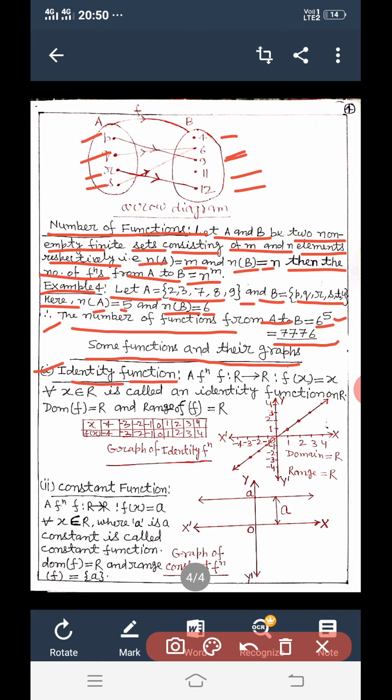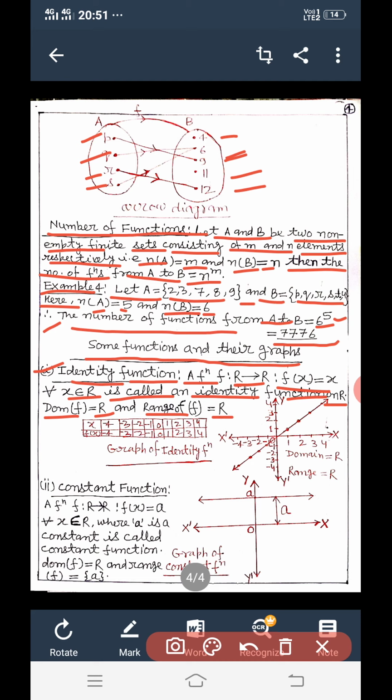A function f defined from R to R, means set of real numbers to set of real numbers, such that f(x) is equal to x for all x belonging to R is called an identity function on R. The domain of the identity function is R, that is the set of real numbers, and the range of the identity function is also R, that is the set of real numbers.